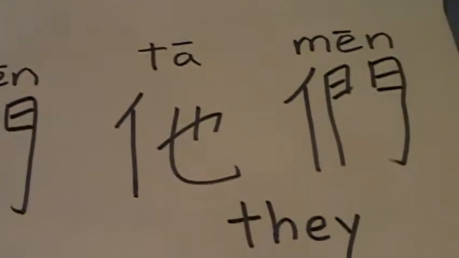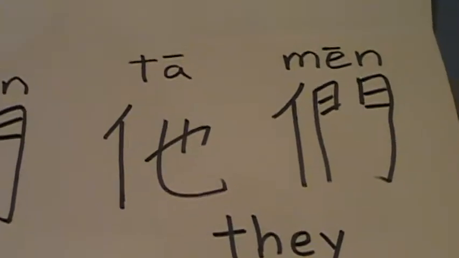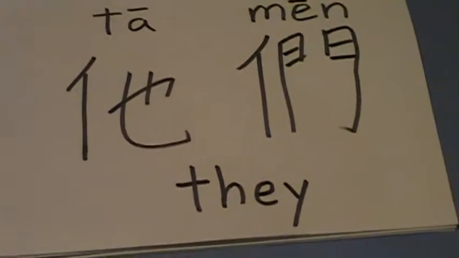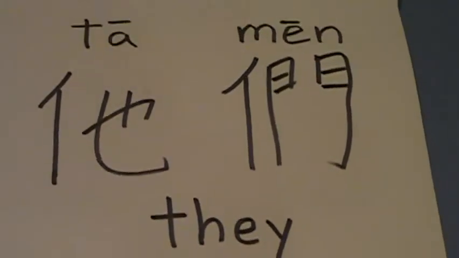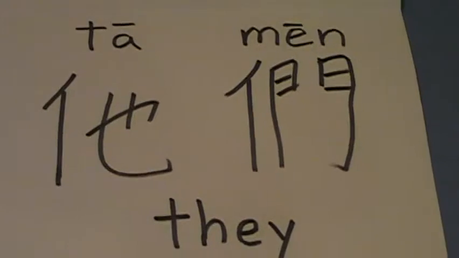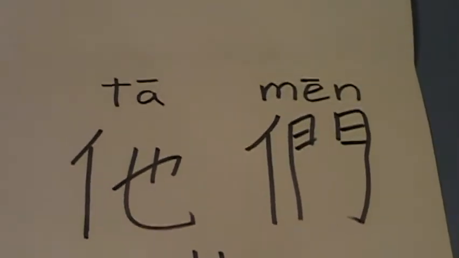Similarly, your in the plural form, I'm ahead of myself, we will first do the collective word of they, which means 他们.